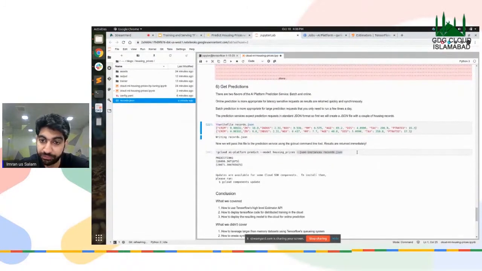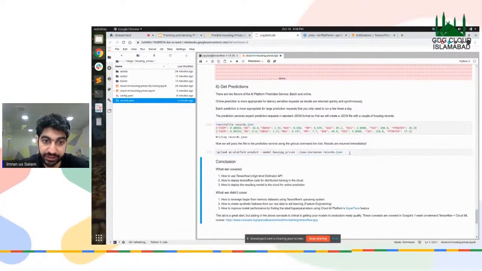Okay. If you want to run your terminal commands through the notebook, you have to specify an exclamation mark before running them. Let's run them.